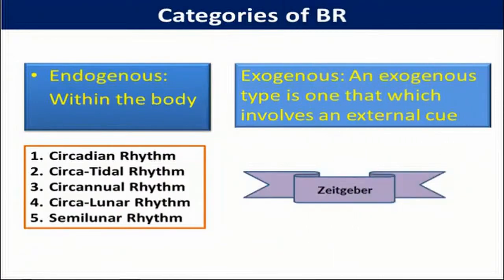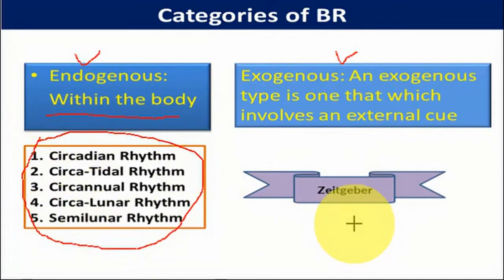Now let us see how many types of biological rhythms there are. We can basically divide them into two groups: one is endogenous and the second is exogenous. Under the endogenous group, which means the cycles within the body, we can have 5 different